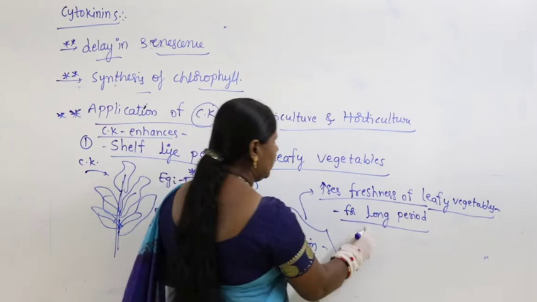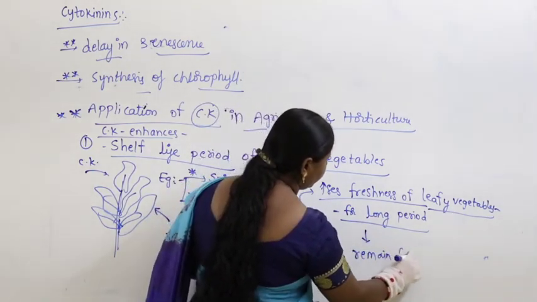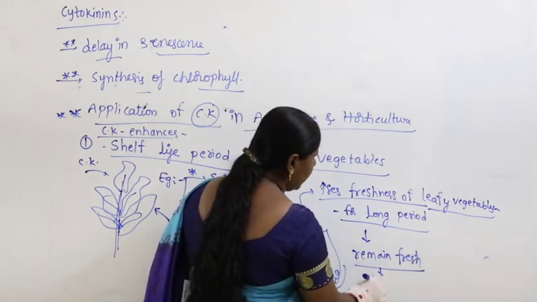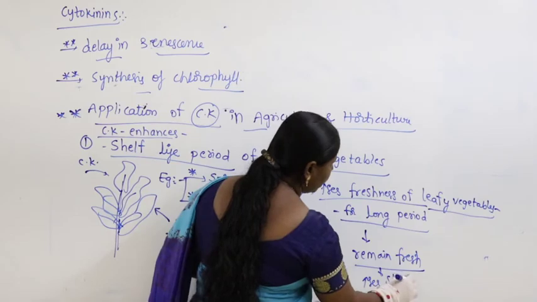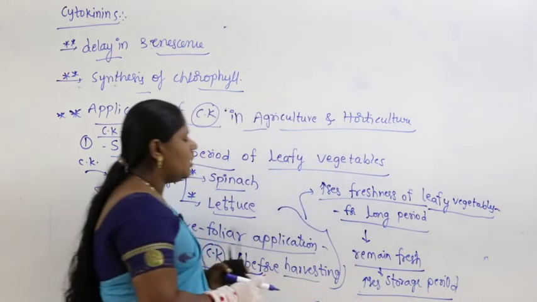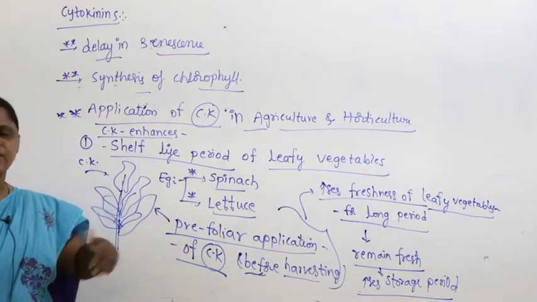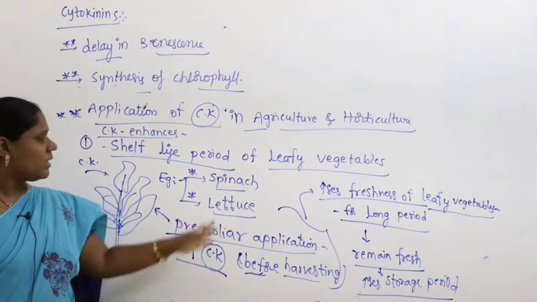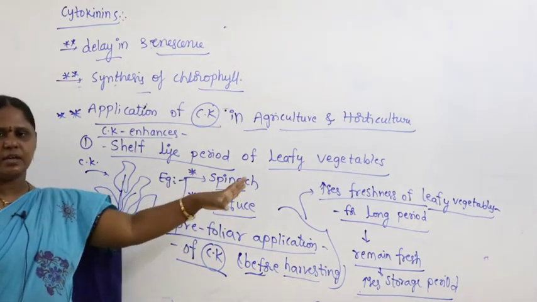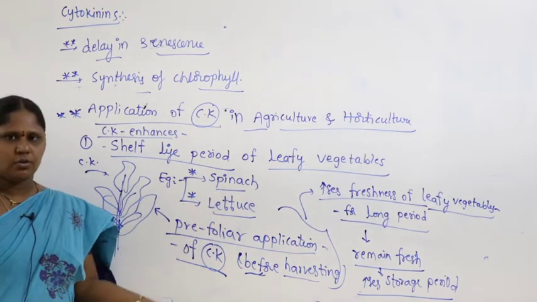That means they remain fresh for a long time, and the storage period increases. They remain fresh for 2 or 3 days even if left on the table.